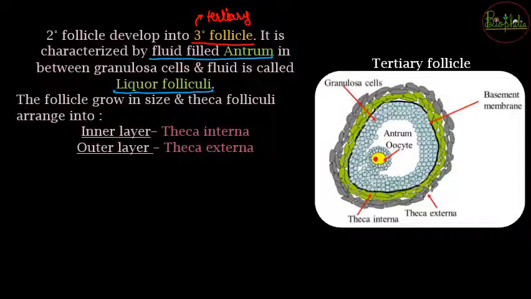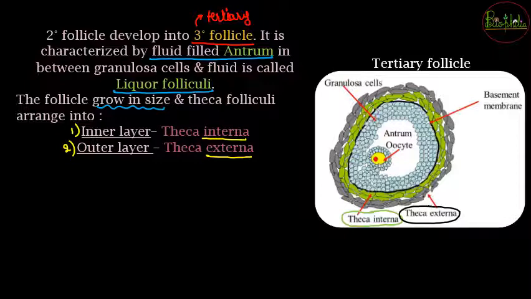And now this tertiary follicle is going to grow in size, and once it grows in size, the theca folliculi will now develop and arrange itself into 2 layers. Which 2 layers will there be? First there will be the internal layer which is called theca interna, and the outer layer will be called theca externa. So if you can see up here in the diagram, the green colored part is going to be represented for the theca interna, whereas the grey colored part is going to be for the theca externa.